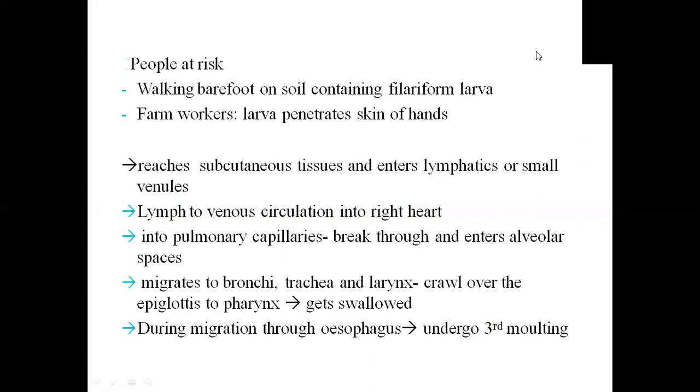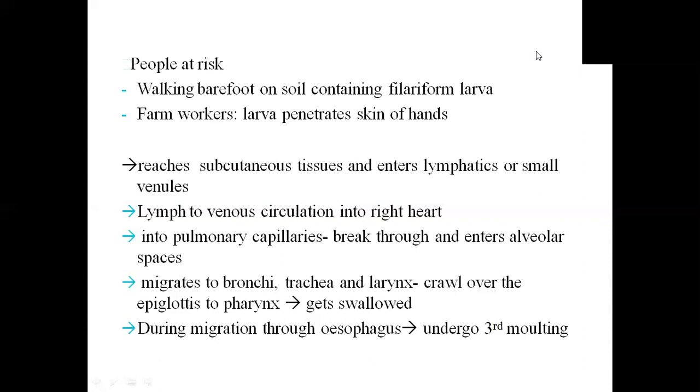During migration through the esophagus, it undergoes the third molting. So if you remember, the first and the second molting occurred between the rhabditiform and filariform. And the third molting will occur during the migration through the esophagus. So it is taking quite a longer route to enter into the small intestine. But this works out because if people are walking barefoot, this larva will enter into their skin. This is unbroken skin.